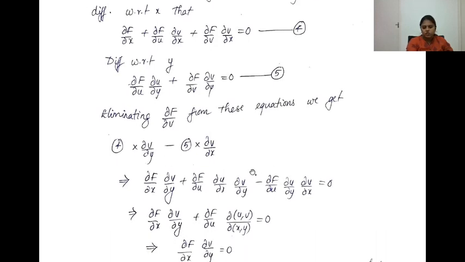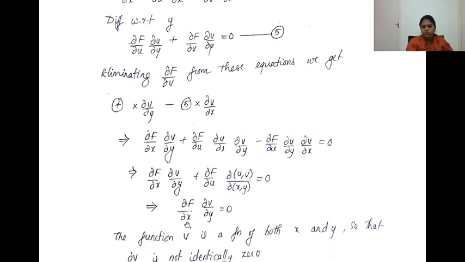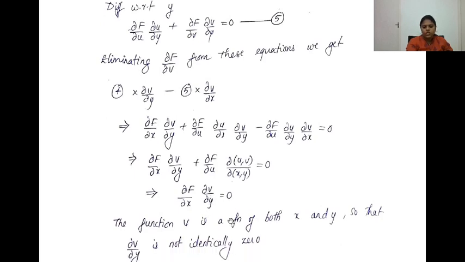Here ∂f/∂u is common in the last two terms. So take ∂f/∂u outside. The remaining will be ∂(u,v)/∂(x,y). Now from the sufficient condition, ∂(u,v)/∂(x,y) is equal to 0. So the second term will go off. What remains is ∂f/∂x into ∂v/∂y is equal to 0.